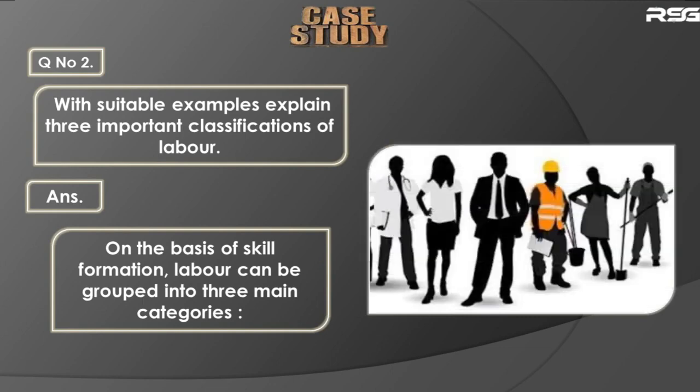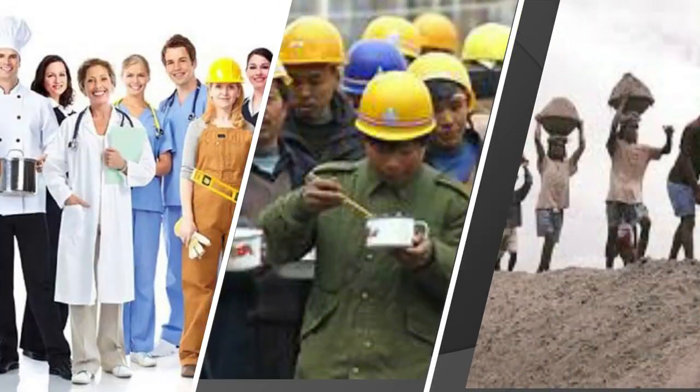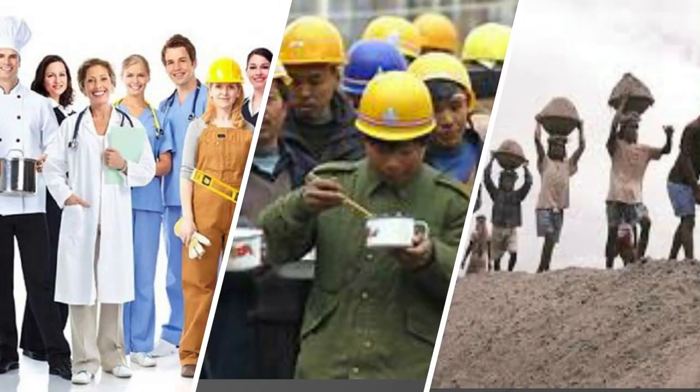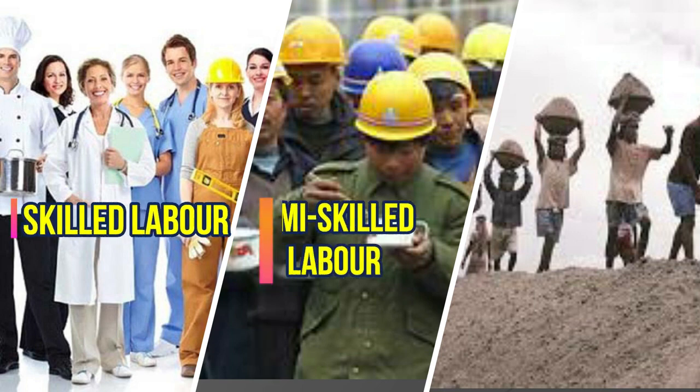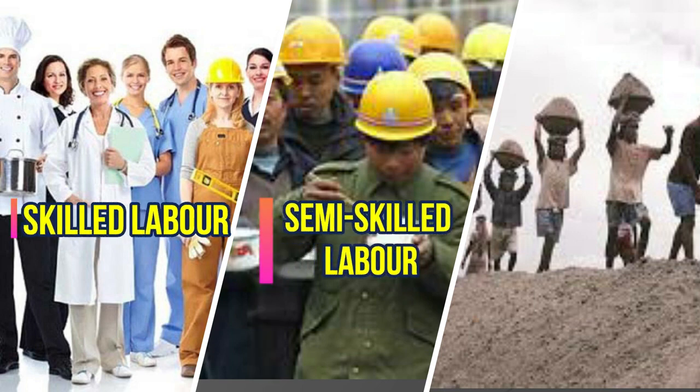First is the skilled labor, second is the semi-skilled labor, and the other one is the unskilled labor. Now let us briefly discuss what each is.